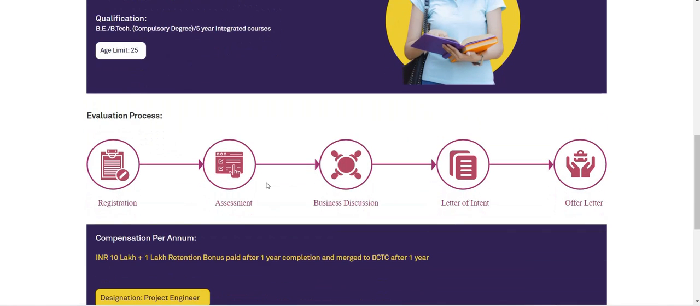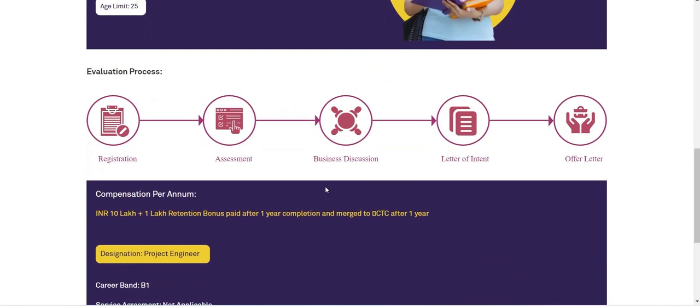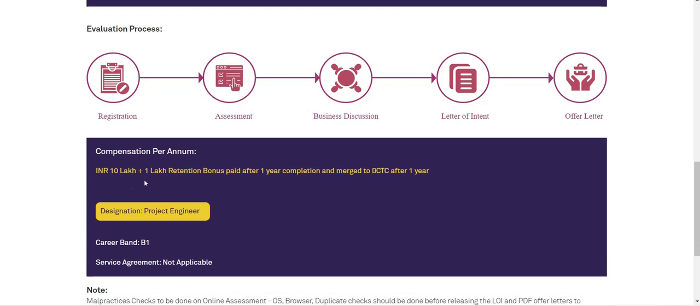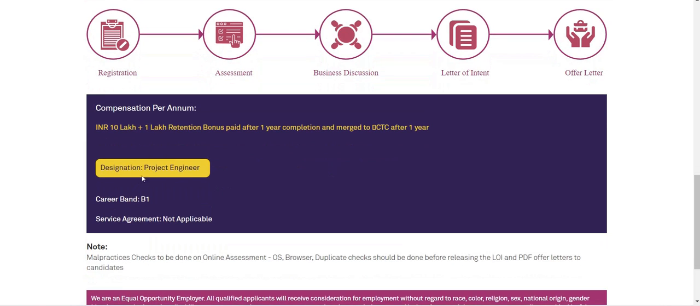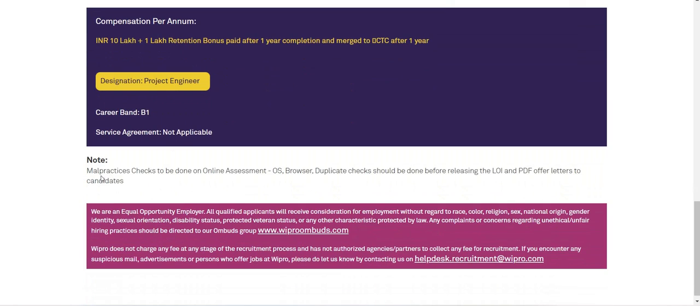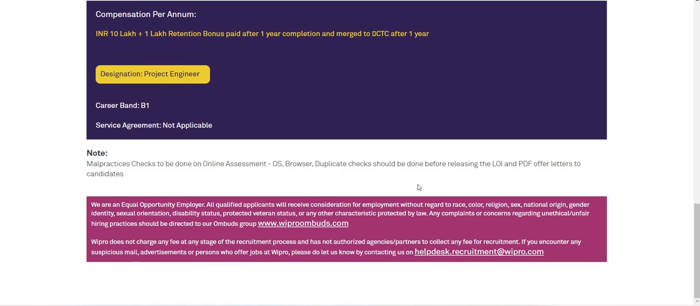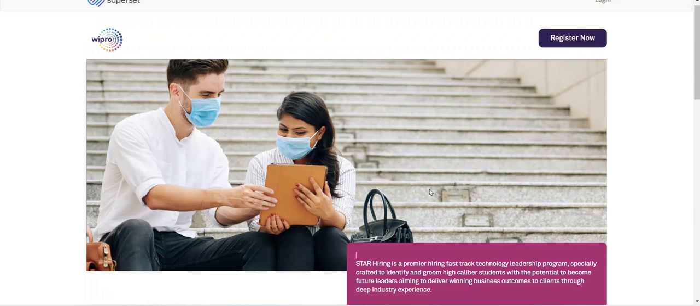Evaluation process: registration, assessment, business discussion, letter of intent, offer letter. Compensation per annum is 10 lakhs plus one retention bonus paid after 1 year from the date of joining. Designation: project engineer, career band B1, service agreement not applicable. Malpractice is checked by the online assessment, voice versus duplicate checks, and after that the offer letter PDF or other letter is given to the candidate. This is all the requirement from Wipro.